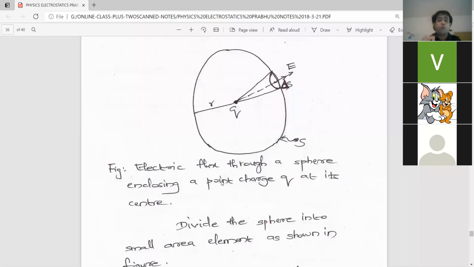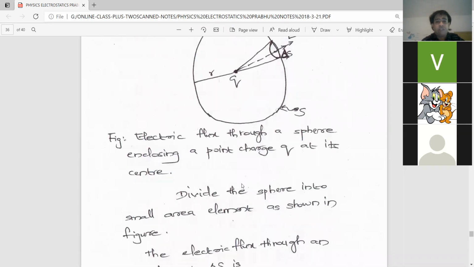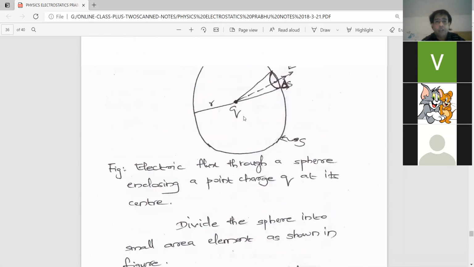For that, what we have to do, I already told you. For that, we will imagine a small sector. You have seen in this figure, right? It is called a small area element. We are dividing this total spherical surface into small area elements of area delta S, as shown in the figure. Okay, charge q is placed at the center.